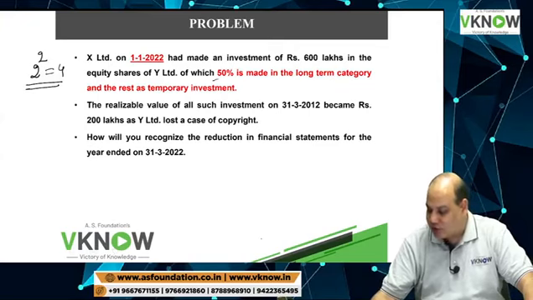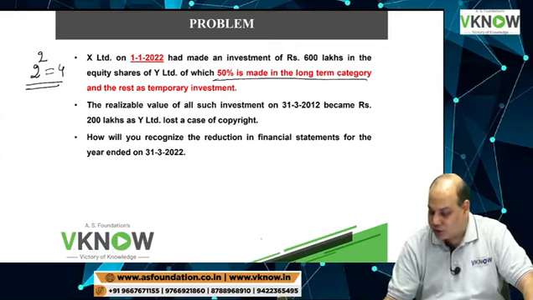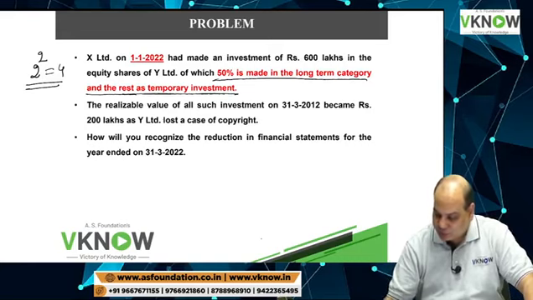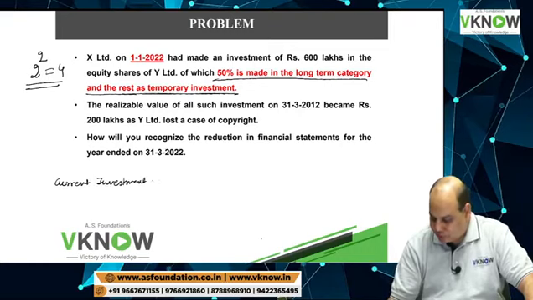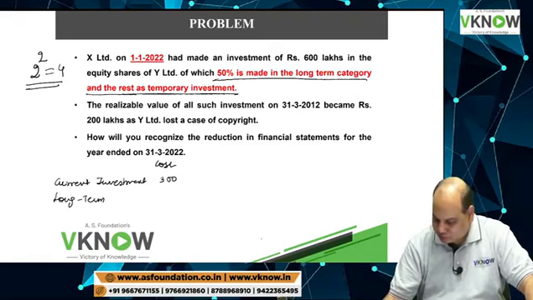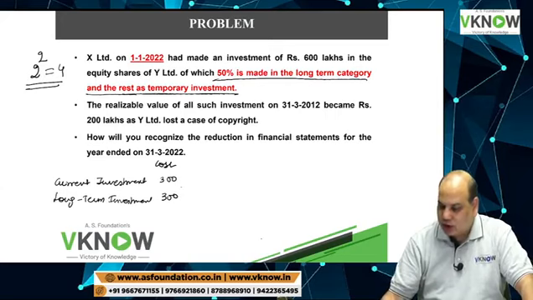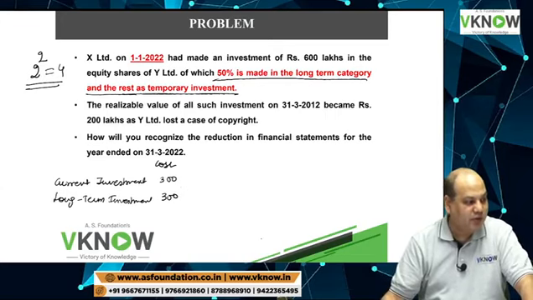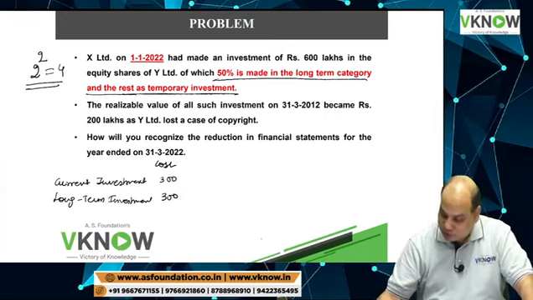Now they are mentioning 50% is long term category and the rest is current investment. So current investment is 300 and long term investment is 300.